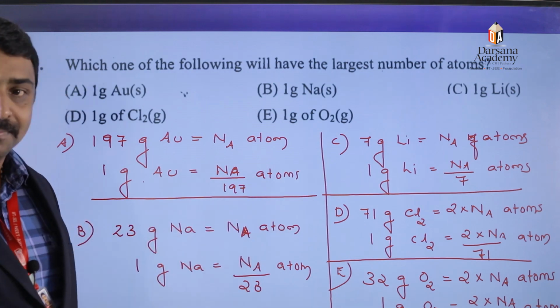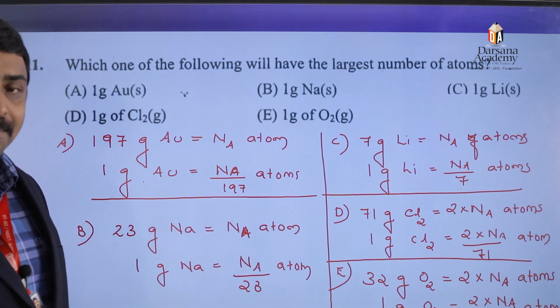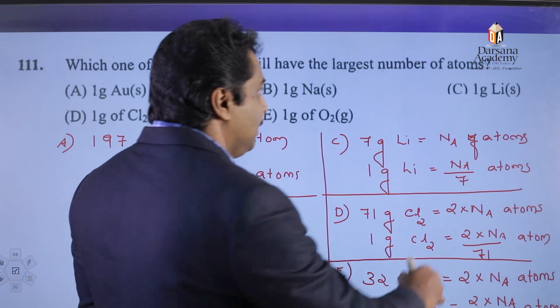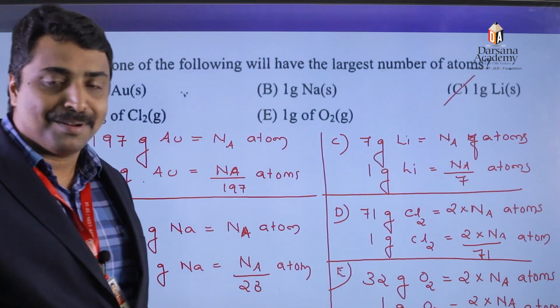Option number C. In the case of 1 gram of lithium atoms, there is the maximum number of atoms. Therefore, the correct option is option number C.